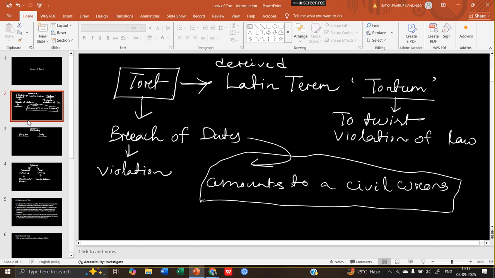What will be the extent of tort? Yes, it will be coming under tort. There are many cases where both actions can be taken. Another example is defamation. You might know that for defamation, you can take a criminal action or you can take a civil action. The choice is all yours.